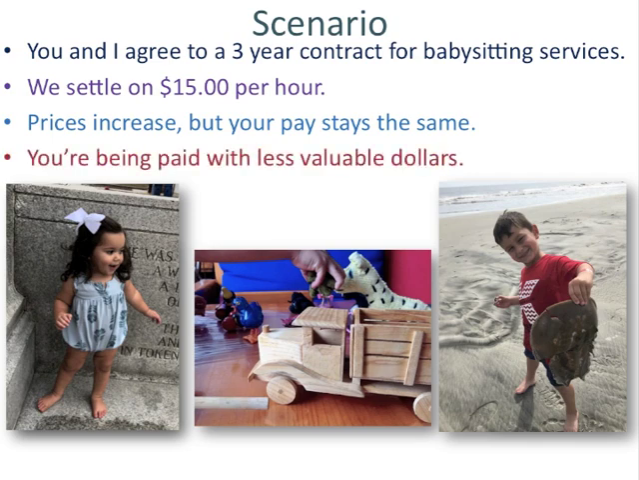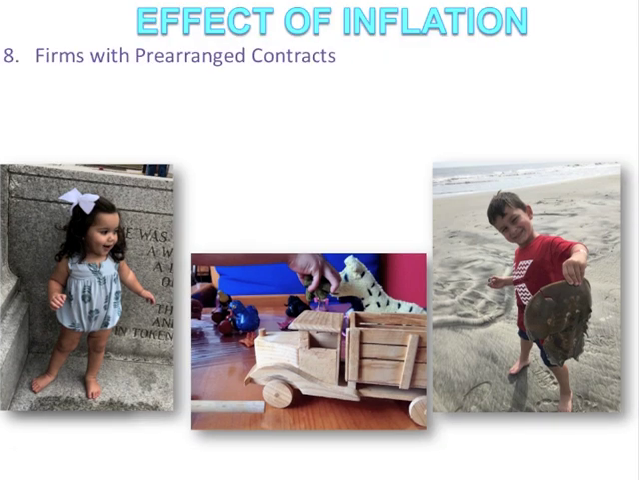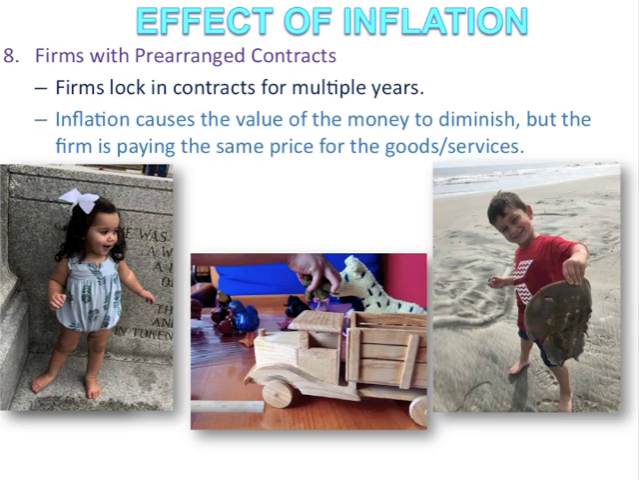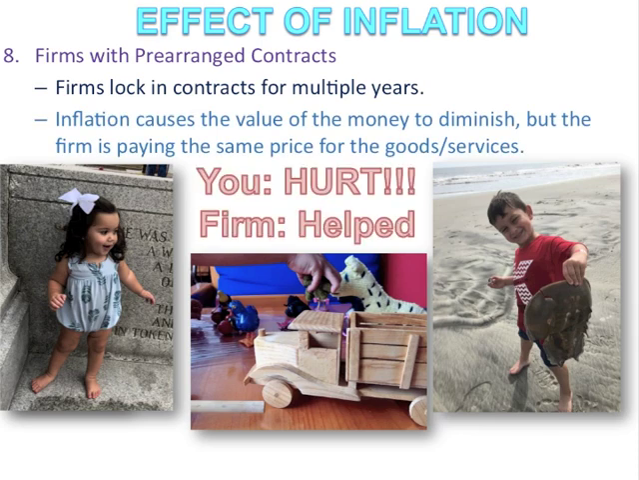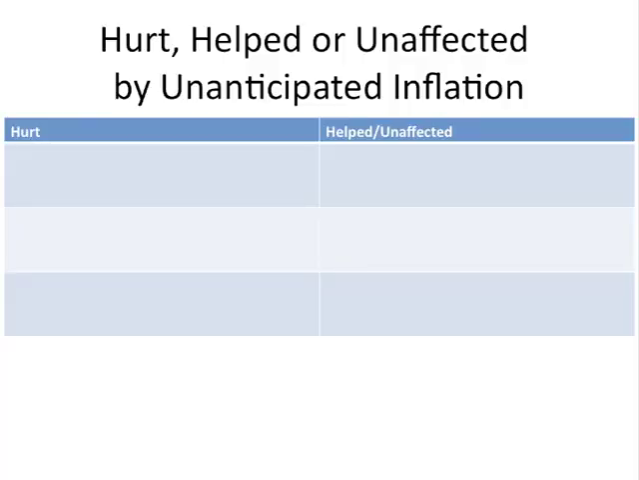Well, here's the deal. While your wages stay the same, everything else is going up in price. And again, this can hurt you because you have locked in your contract for multiple years. As a result, the inflation is stripping the value of the money you are earning, and you are hurt by this inflationary condition. Who is helped is the firm. The firm is now paying back the worker, or in this case, I am paying you less money to take care of my children. So here's a little table where we can break all this down.